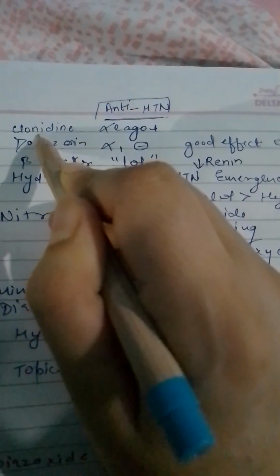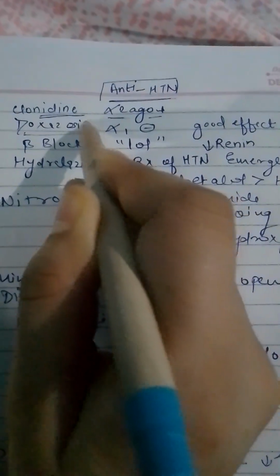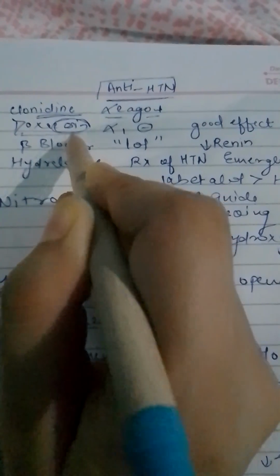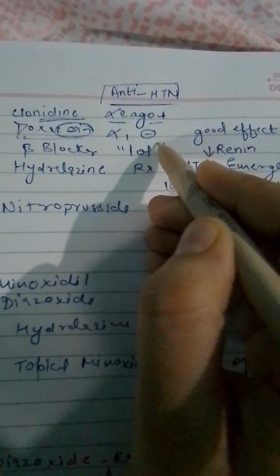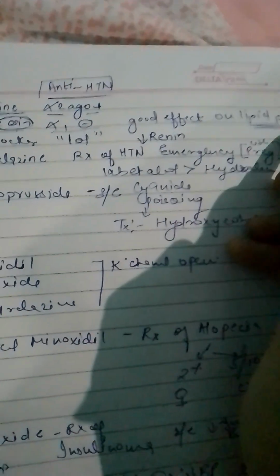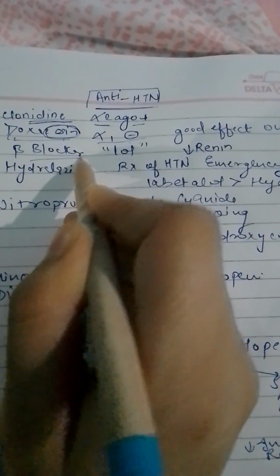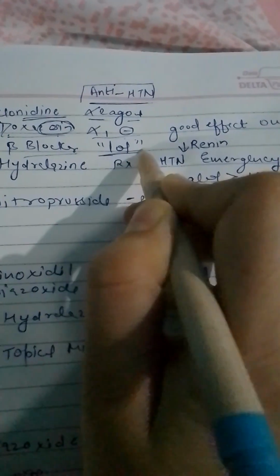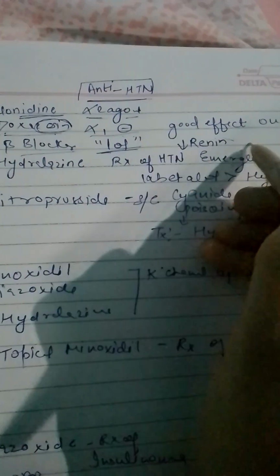In antihypertensive drugs, there is clonidine. For clonidine, they can ask that it is an alpha 2 agonist. Only that much they can ask. Another one is doxazosin. The ending -zosin is for alpha 1 blockers, and alpha 1 blockers have a good effect on the lipid profile. Then comes the beta blockers. These drugs end with -lol, and basically they decrease the renin.